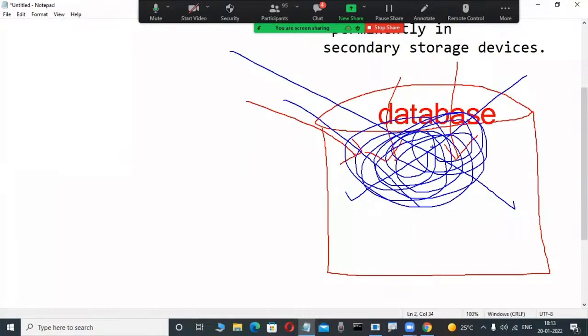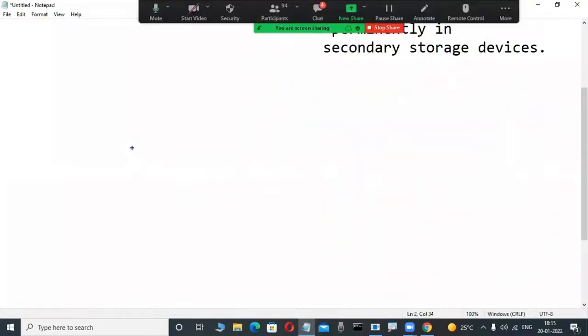These databases only store a structured collection of data. That is important. Nowadays, for any random collection of data, there are non-relational databases, that is MongoDB. That is different. Oracle, SQL Server, DB2 are relational databases.